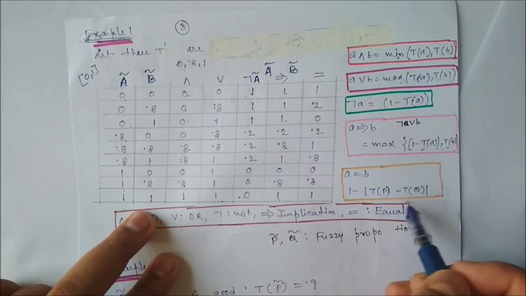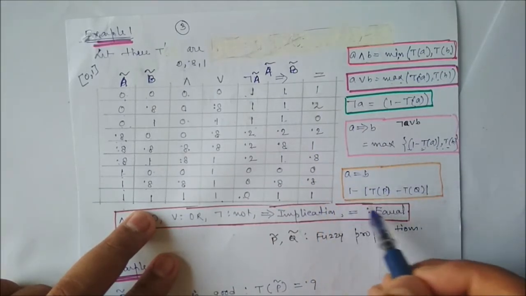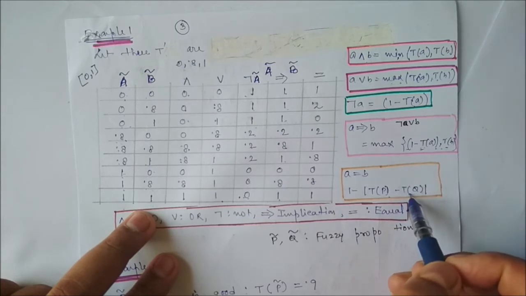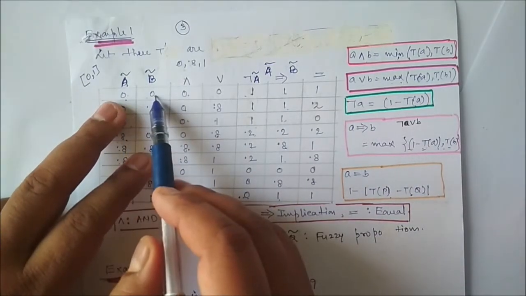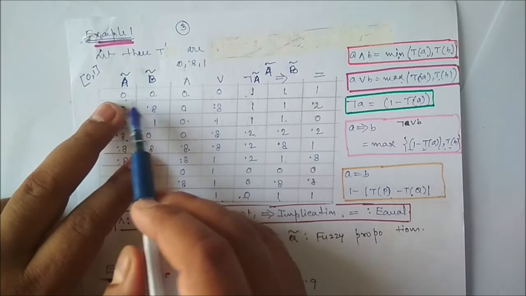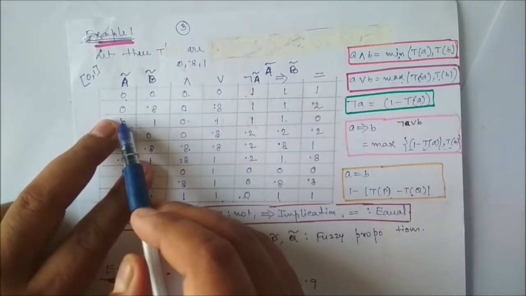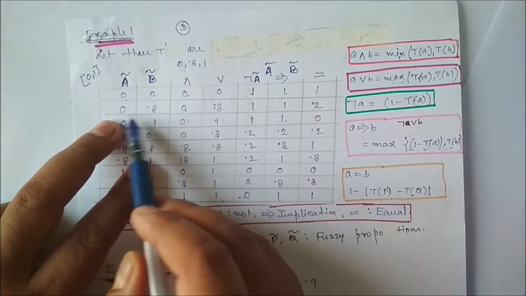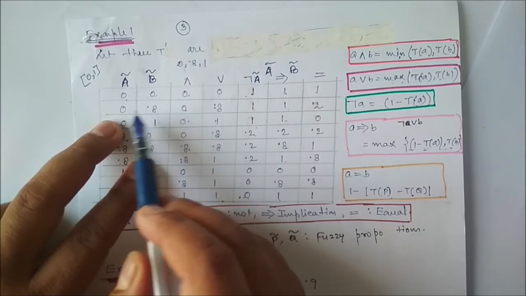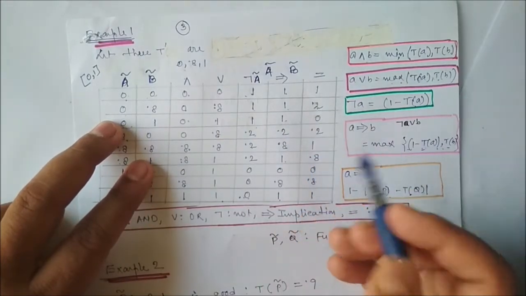Similarly, for A equivalent to B, we have to apply this particular formula: 1 minus TP minus TQ, that means this minus this. So 1 minus 0 minus 0, definitely 1. 1 minus 0.8, so 1 minus 0.8 is what? 0.2. Are you getting this one?